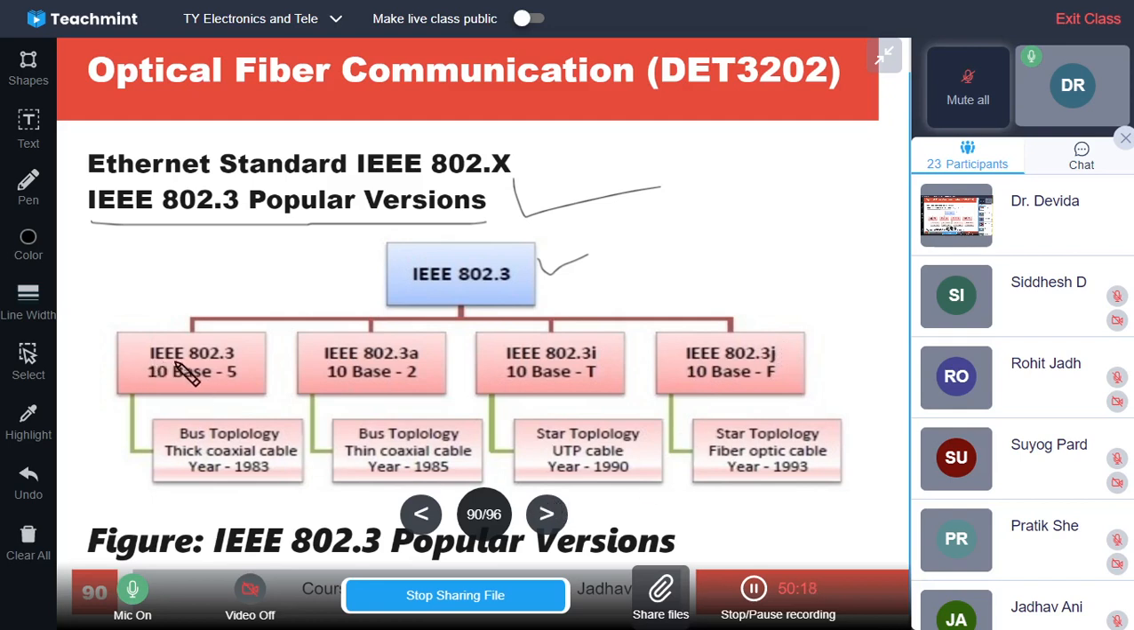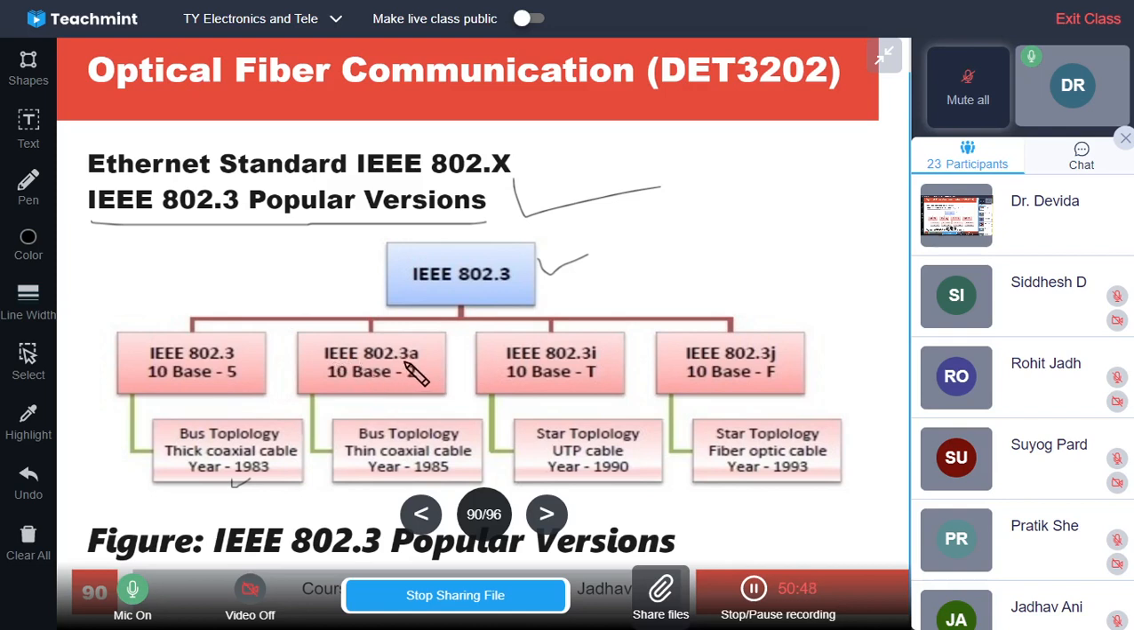So IEEE 802.3, which is having 10 base 5, is the bus technology or bus topology. It is using thick coaxial cable. It was established in 1983. So it is bus topology, and it is using thick coaxial cable in the bus. So IEEE 802.3 is the basic 10 base 5, 10 Mbps baseband, 500 meter.